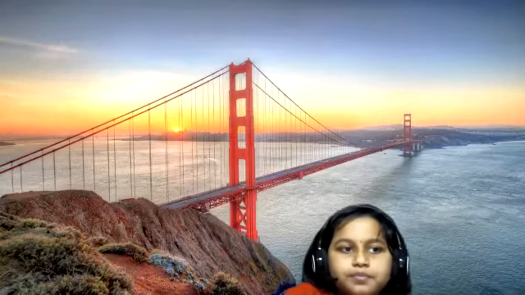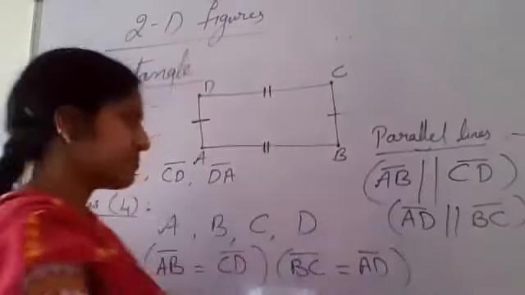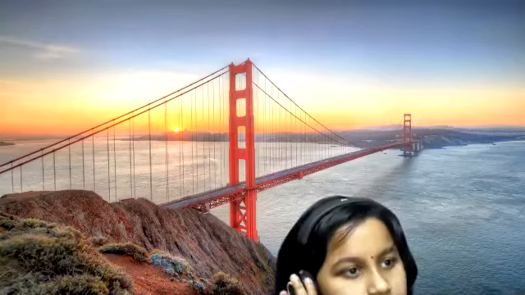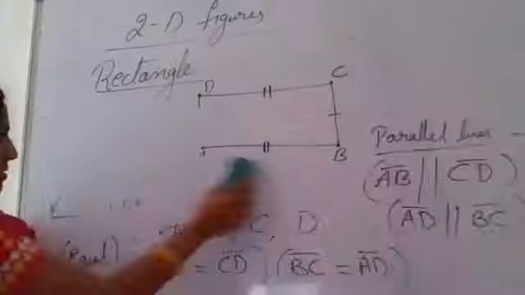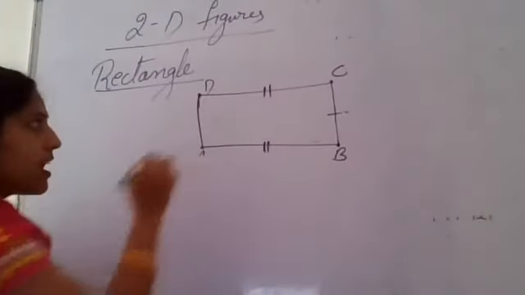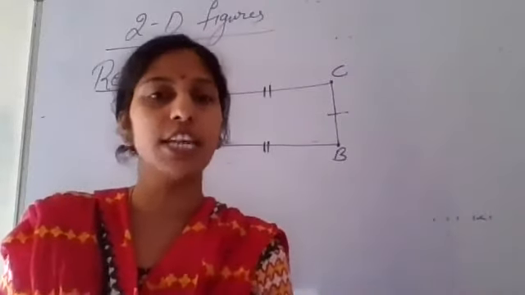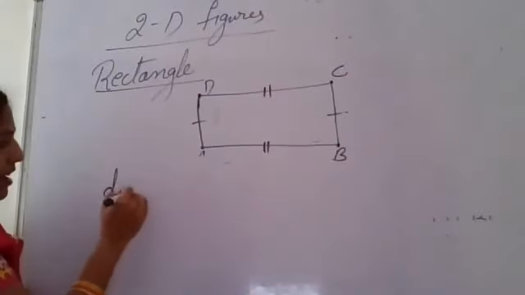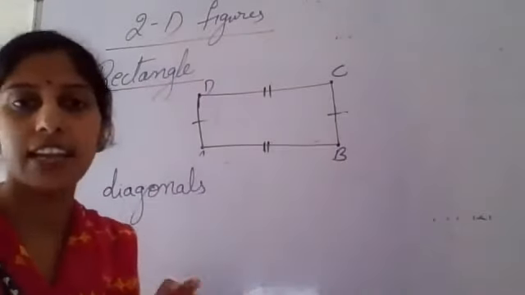Okay, now finally one more property I am going to show you. That property is related to diagonals of the figure. Shall I rub this now? Yes, ma'am. Okay, now see here the same figure I am showing. Now I am going to tell you about the diagonals. D-I-A-G-O-N-A-L-S. I am writing the spelling here. They are called diagonals.